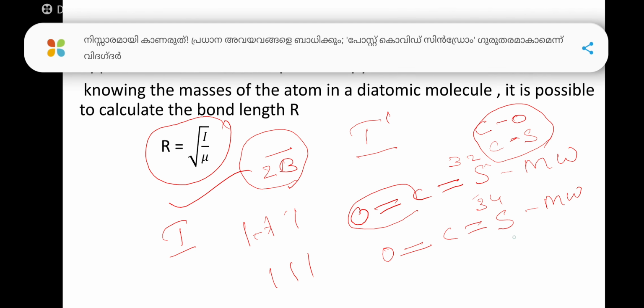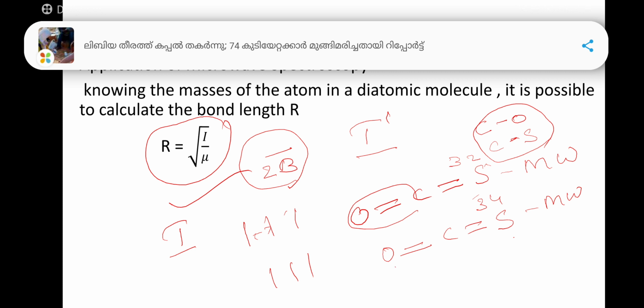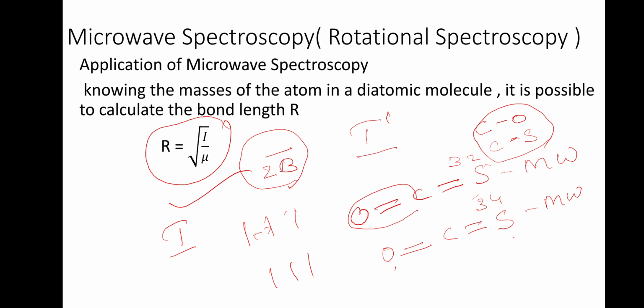Now instead of sulfur you can also take an oxygen isotope. Anyone you have to take and do it, so that we can find out. The expression for I depends on the mass of carbon, mass of oxygen, mass of sulfur, and the distance between C and O and the distance between C and S. The distance between C and O is the bond length of the carbon oxygen bond, and the distance between carbon and sulfur is the bond length of the carbon sulfur bond. So we can calculate both by solving I dash and I.